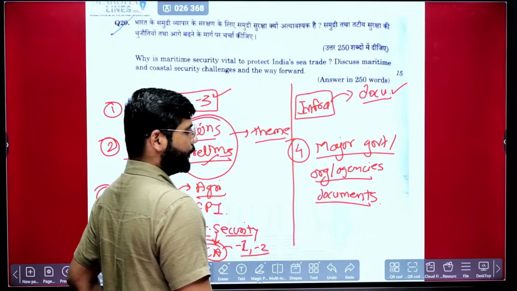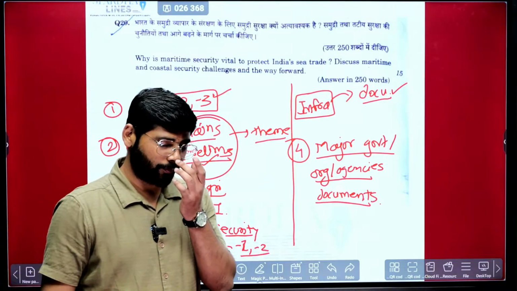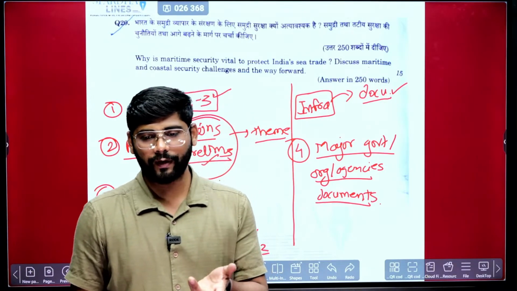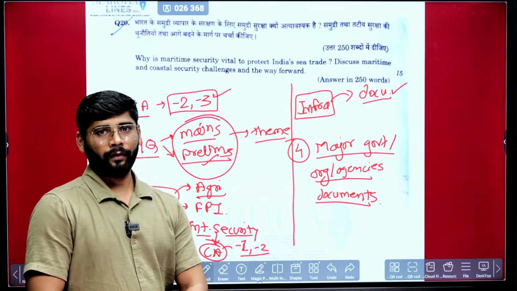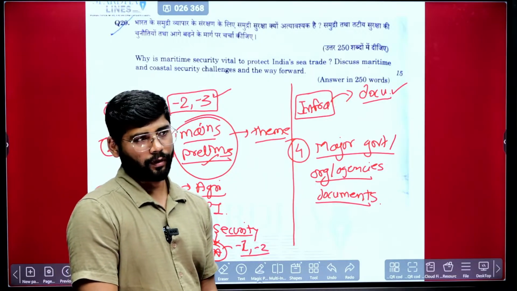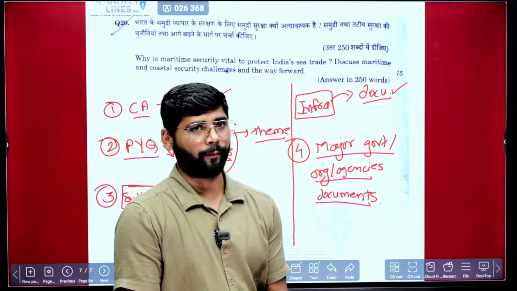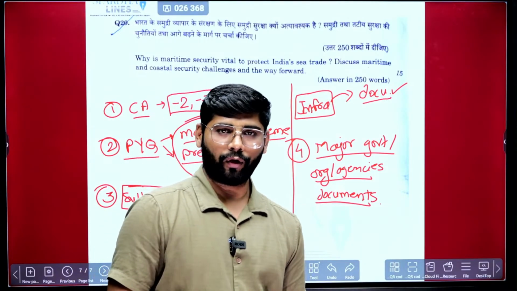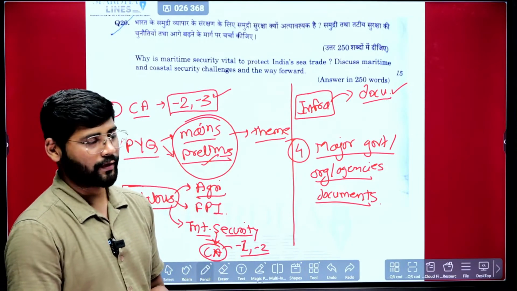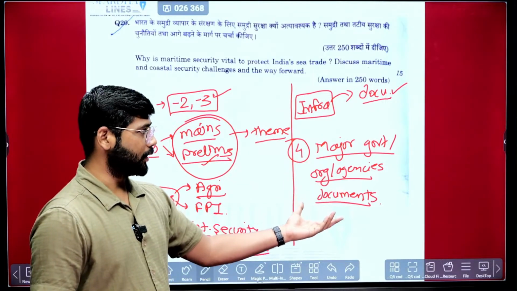If you are keeping track, like following the PIB daily, these will all be covered there only. They will not go and cover some confidential document, that will not happen. The major documents that make noise in newspapers or other sources like TV news will be covered.